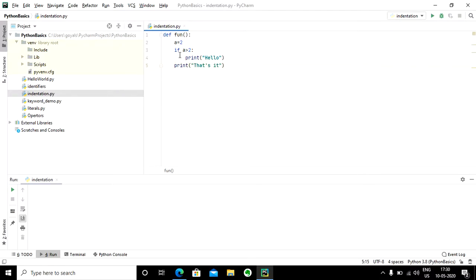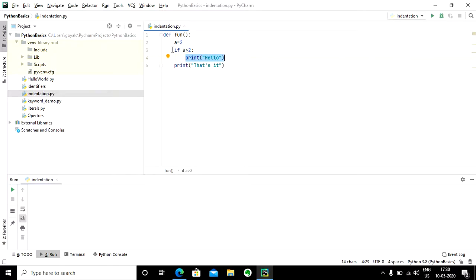Why? Because of indentation. This print statement has got higher indentation than this if statement, so the if statement controls just this much part. And the print that's it is a part of the function block and not its sub block.